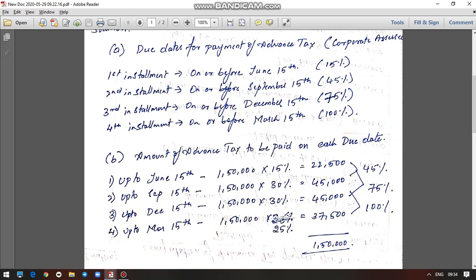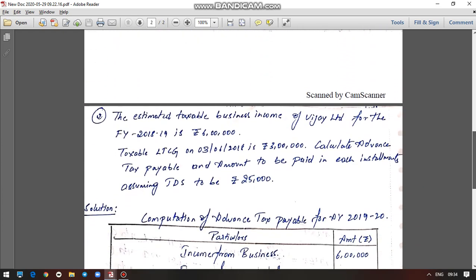So it should be matching your advance tax liability amount. So this is how we have to solve problems related to advance tax. Now let us move ahead and look at the second problem.